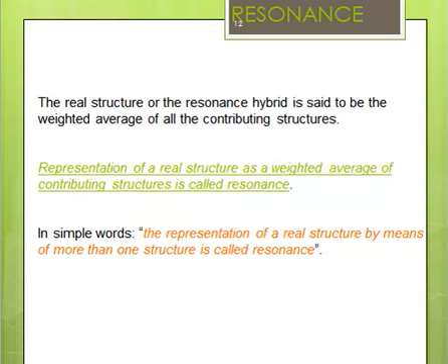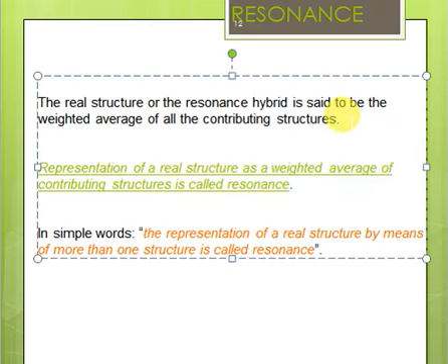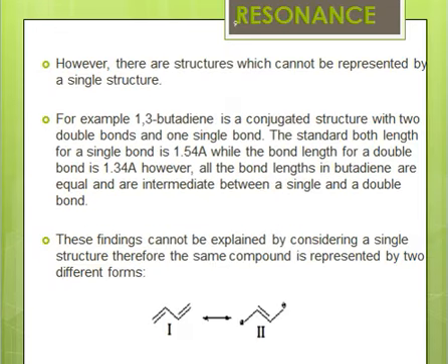So here comes the definition of resonance, right? We say that the real structure is the resonance hybrid, and this resonance hybrid is the weighted average of all the contributing structures. So we have two contributing structures. We say this contributing structure is giving that percentage to the original molecule, or this contributing structure is giving that much percentage to the original molecule. Right, so what we mean by weighted average, just consider these two examples.